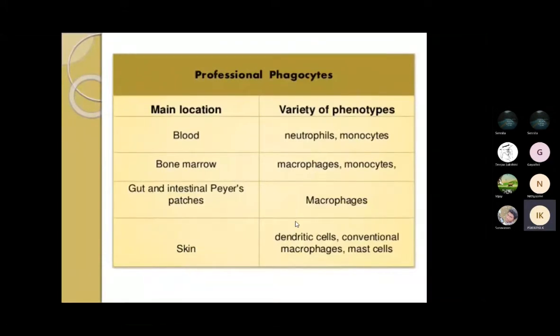This bone marrow contains stem cells, macrophages and monocytes. Your gut and the Peyer's patches contain macrophages, and the skin has dendritic cells, conventional macrophages, and mast cells.